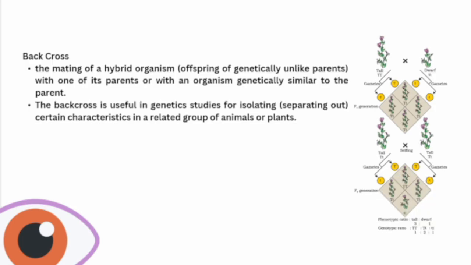Here is another term, something called a back cross. A back cross is a type of mating of a hybrid organism, offspring of genetically unlike parents, with one of its parents or with an organism genetically similar to the parents. Back cross is done for studies for isolation of certain characteristics in a group of related animals and plants. That is what a back cross is.